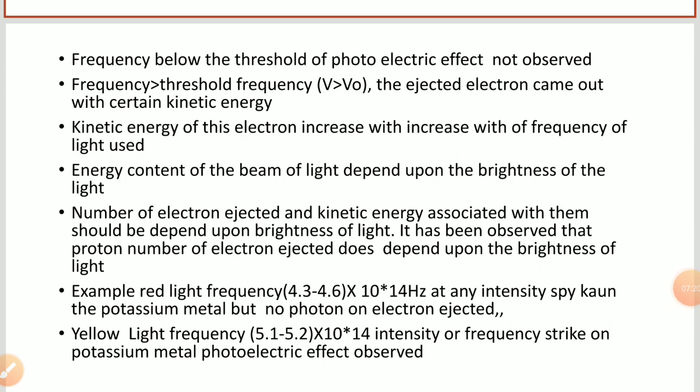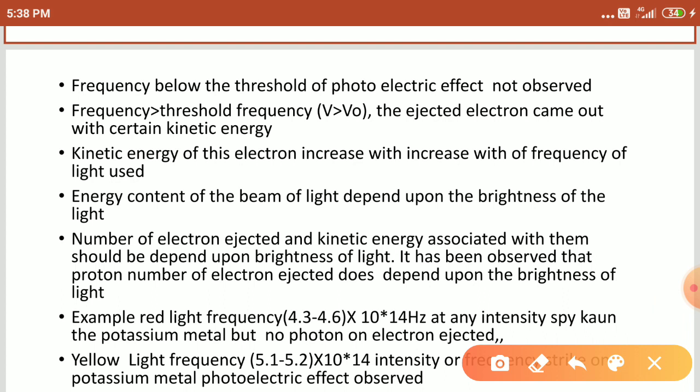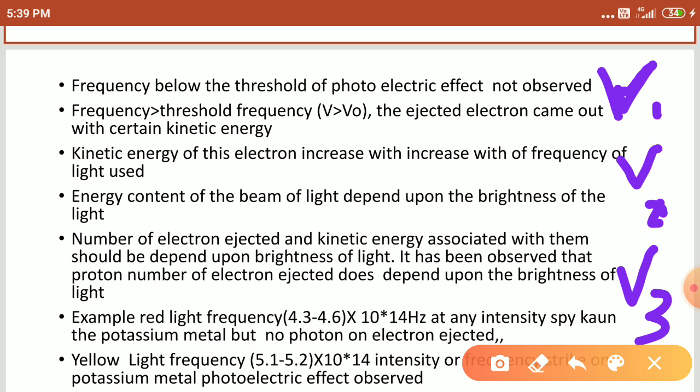So the next point is: below the threshold frequency, the photoelectric effect is not observed. We have already discussed mu1, mu2 and mu3 frequencies. mu1 and mu2 are below the threshold frequency, and mu3 is the minimum frequency.